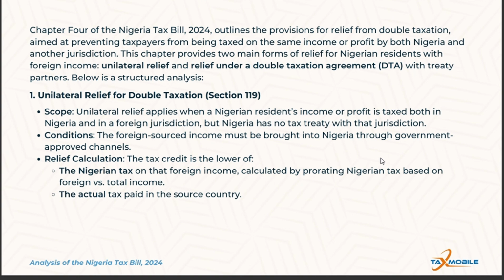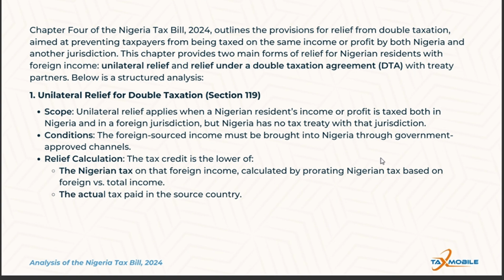So the Nigerian resident will receive a tax credit of $8,000 in Nigeria, as this is the lower of the two amounts. That is what unilateral relief is trying to explain.